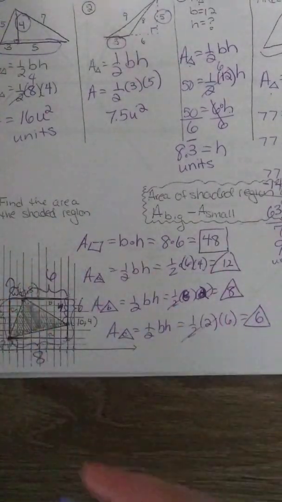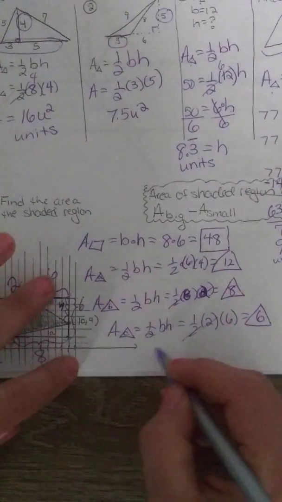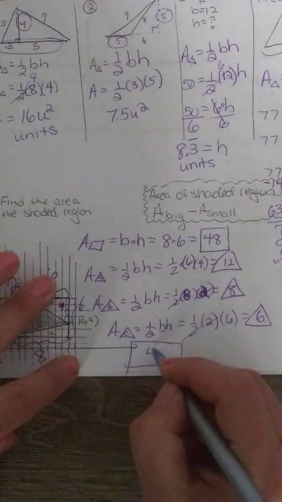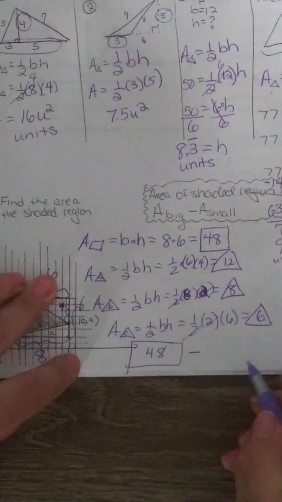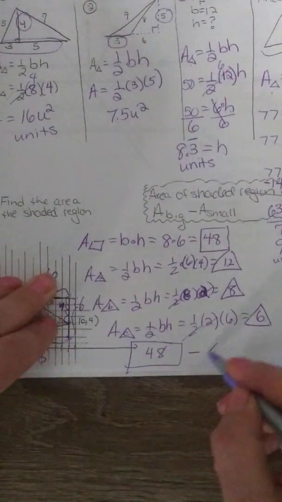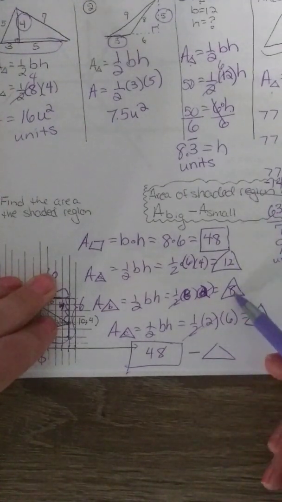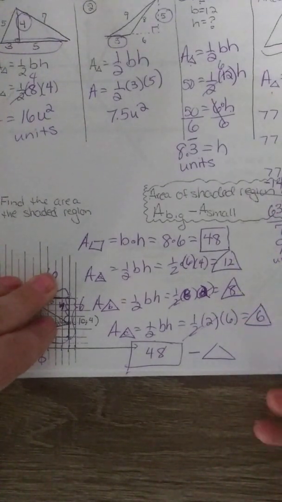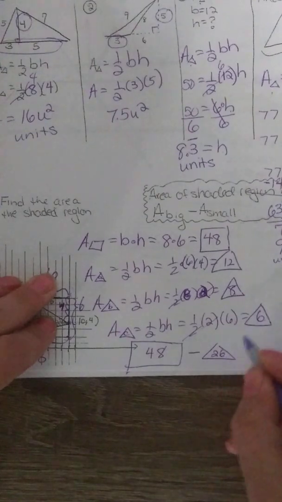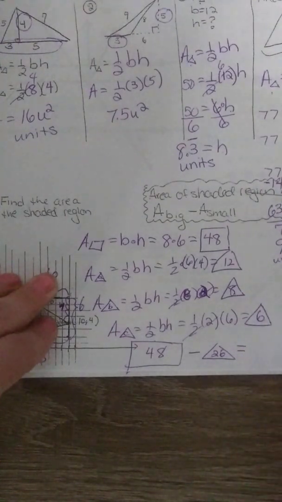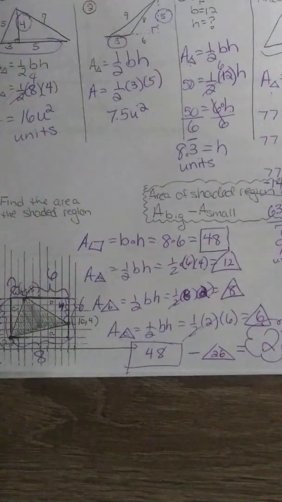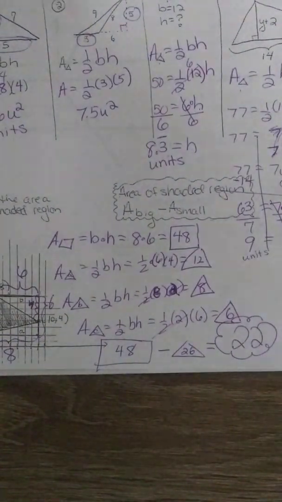And remember, it's the big shape, which is the rectangle. I like to draw my shapes around my numbers. Minus all those triangles, which 12 and 8 is 20. Plus the other one is 26. So when I take the rectangle and subtract off the triangles, I get my final answer of 22. Okay, hardest problem on the page. Answer is 22. Now we're going to go to the other side, practice some other stuff.